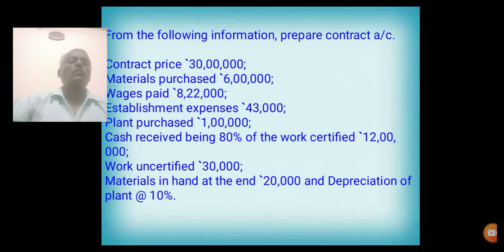The next problem: from the following information prepare contract account. Contract price 30 lakhs, material, wages, establishment expenses, plant. Cash received 80% of work certified. So in this problem also cash received is given, that should be converted into work certified. Work uncertified is given, material in hand at the end, plant and depreciation of plant at 10%.